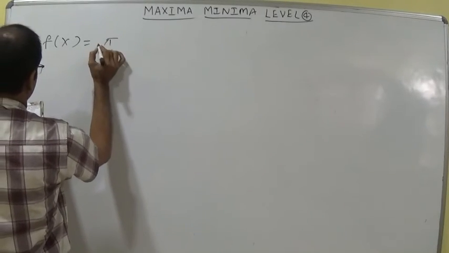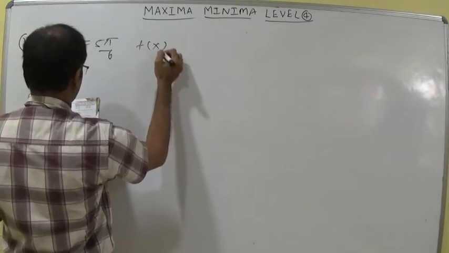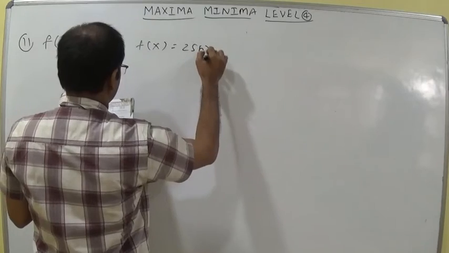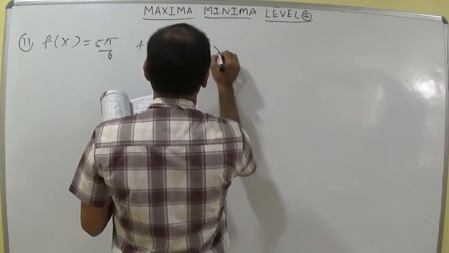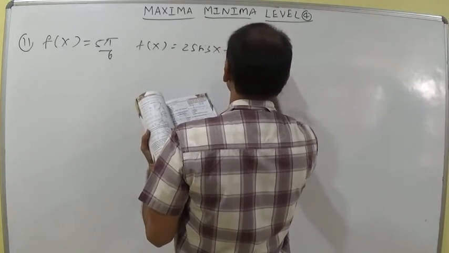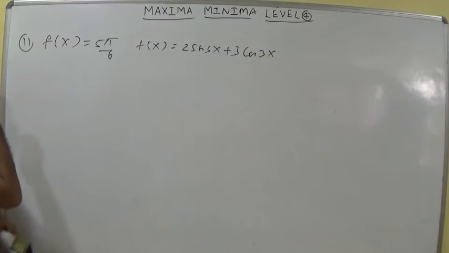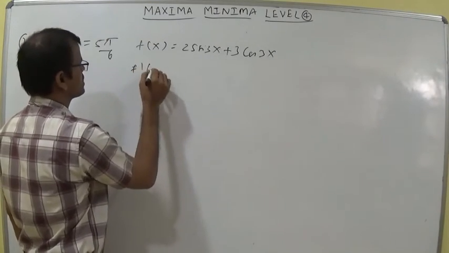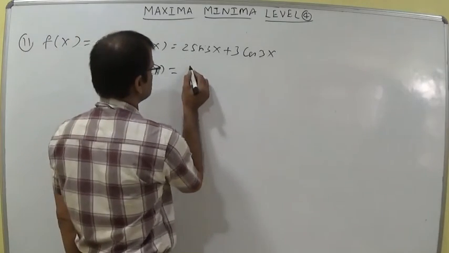Try to understand that if a function is min or max, we should calculate the critical points. If he gives any interval, we should discuss the local minima or local maxima depending upon the given interval. Here he did not give an interval, but he gave a particular value. f dash x I am writing: to calculate whether the function is min or max, f dash x is equal to 0.